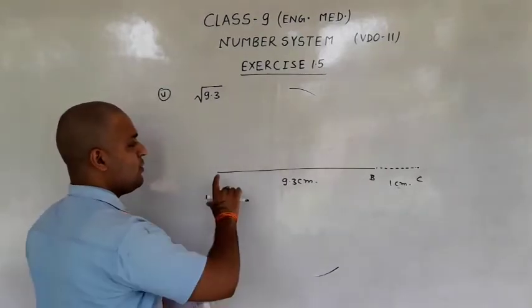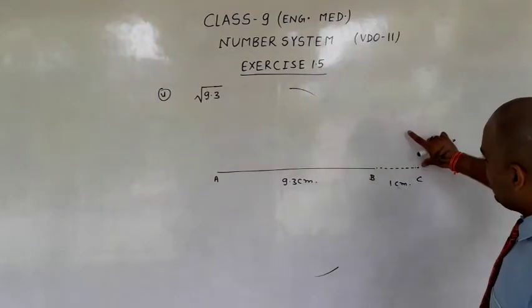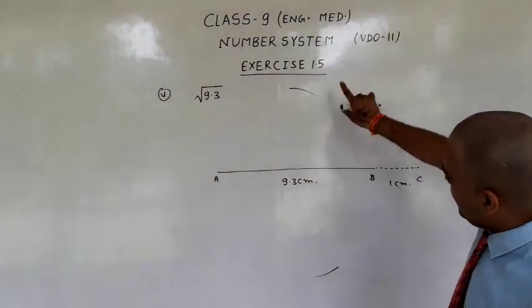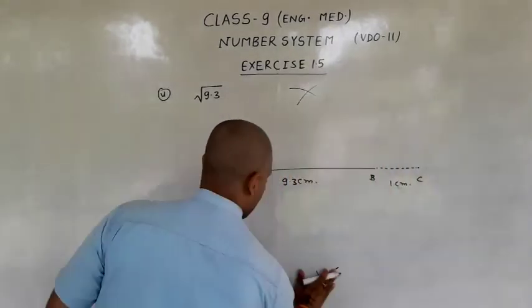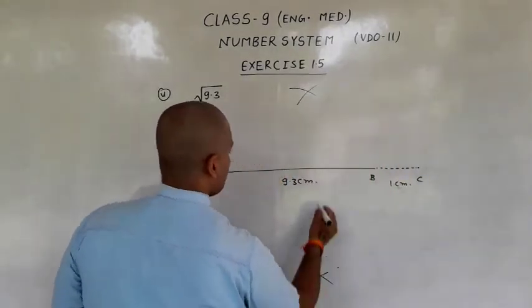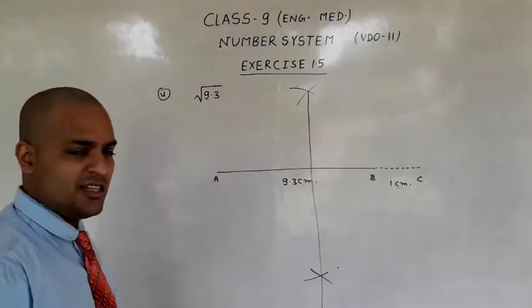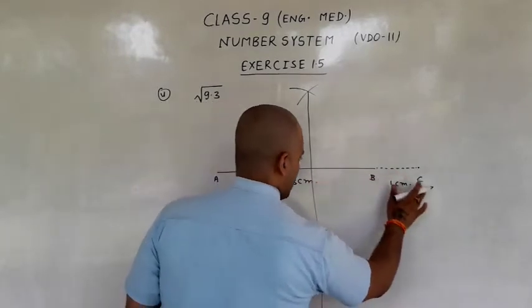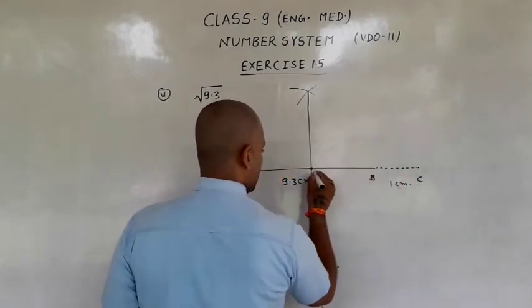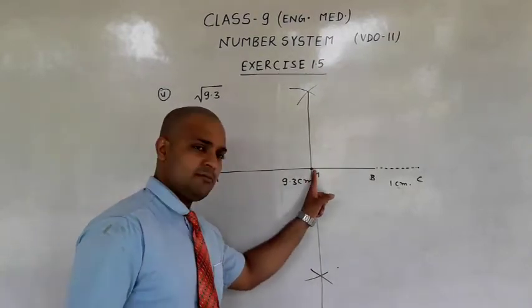Now pick up your compass and put it here at point C. With the same distance, cut these arcs. They intersect. Okay. Join. Now this is the perpendicular bisector of line segment AC. Here is M.